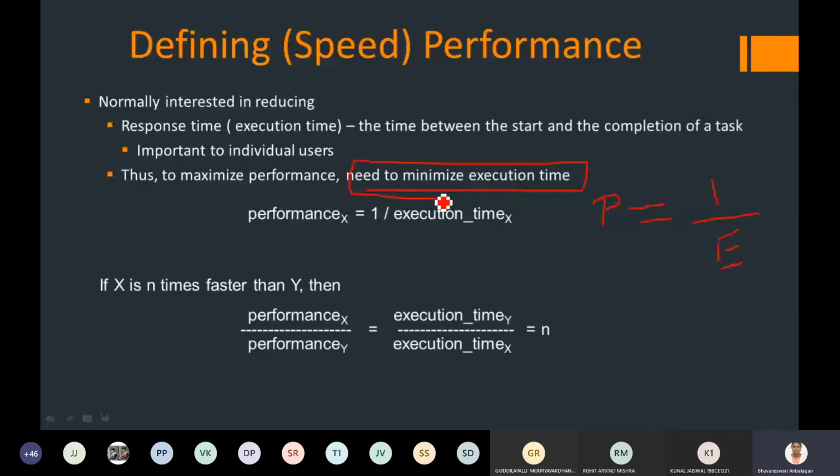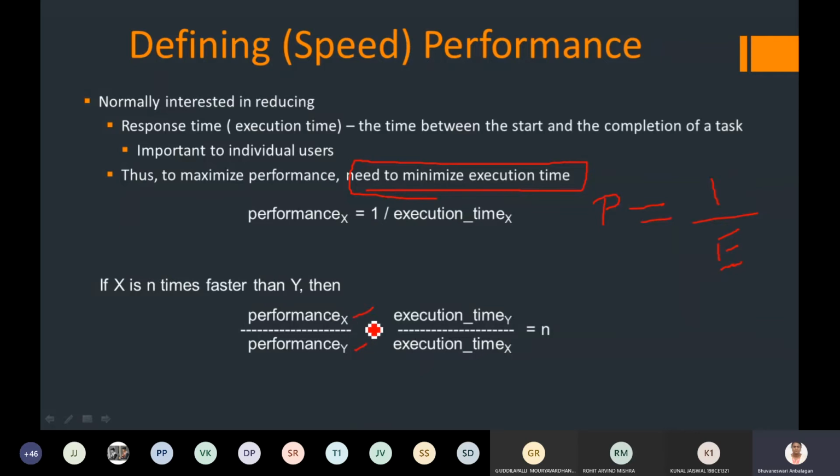Now, if I have to compare two processors in terms of execution time, how can I do it?